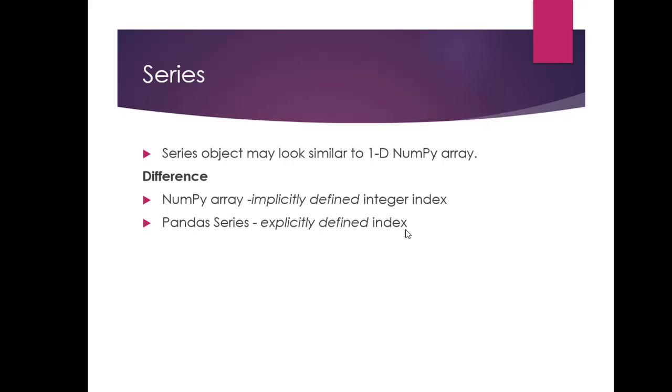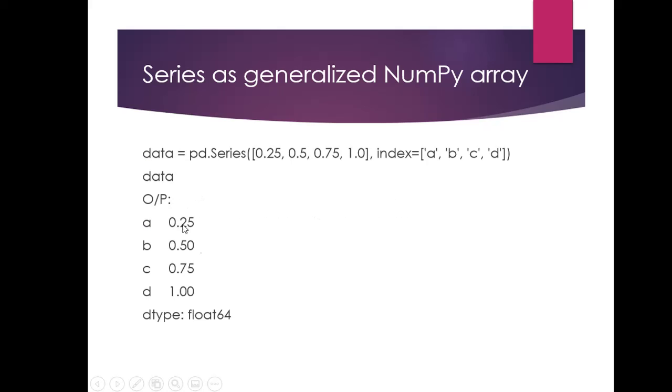Index can be strings too. Now look at this particular example. We are creating a series over here and explicitly we are defining the index. Index is equal to a, b, c, d. So here the index would be strings a, b, c, d and not integers, that is 0, 1, 2, 3. Let's have a look at this too.